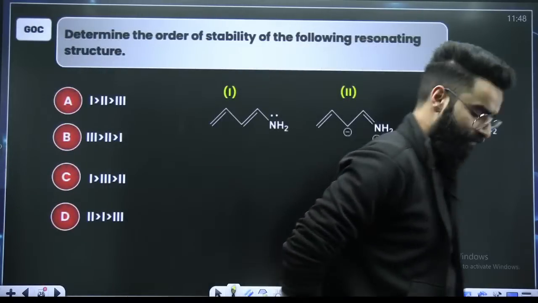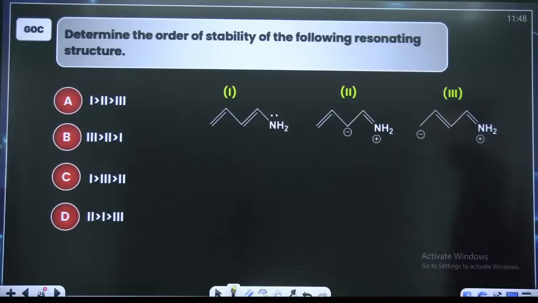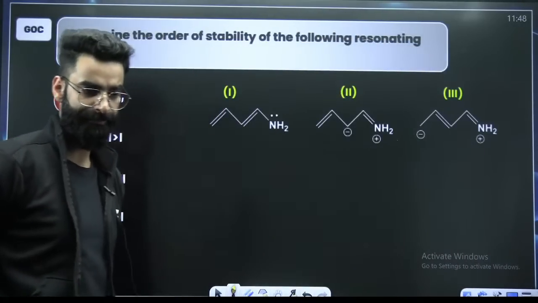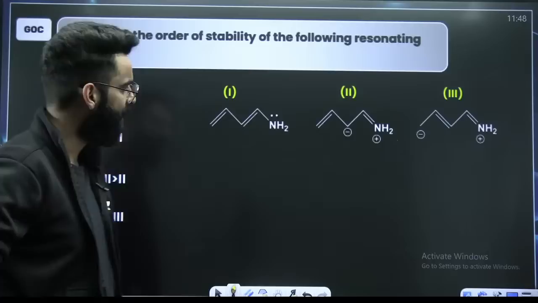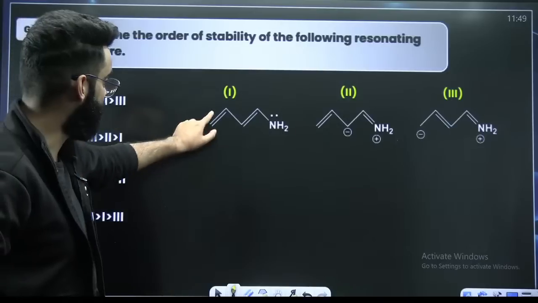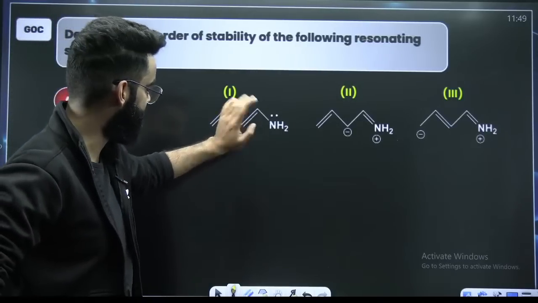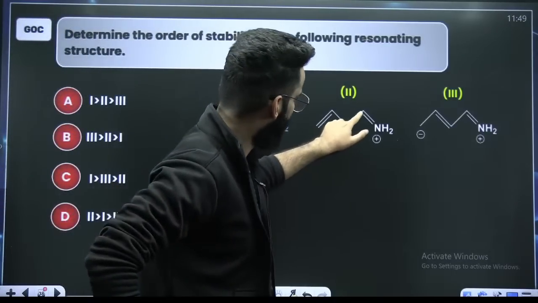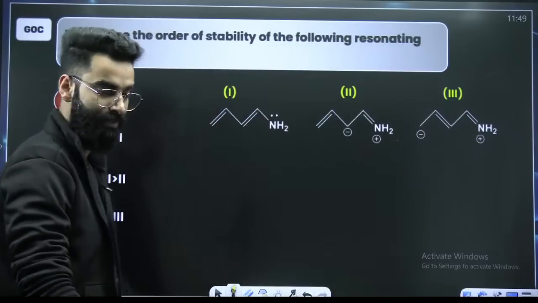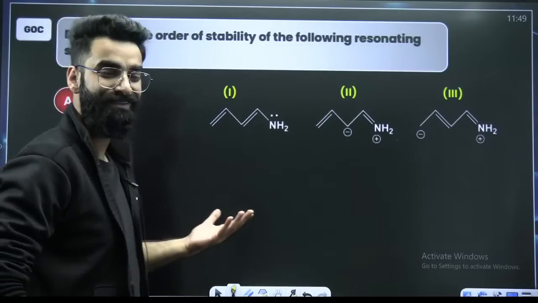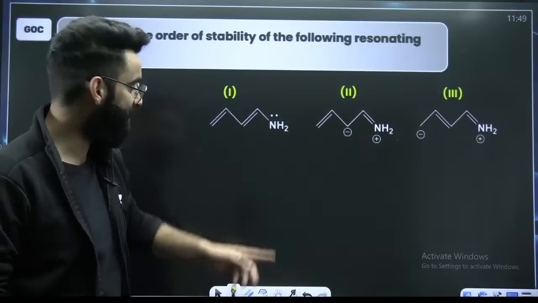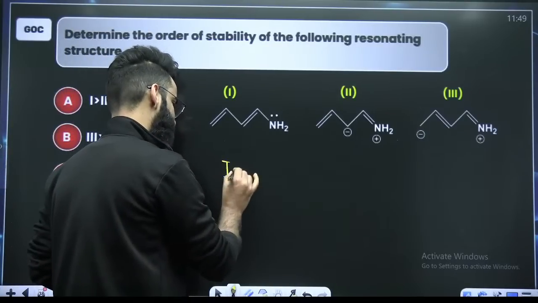Among these three, you have to arrange them on the basis of their stability, quickly. How do you check the stability of the resonating structures? First of all, you have to calculate the total bonds: 1, 2, 3, 4, 5, 6, in each. Bonds everywhere are the same, right? After this, look at the resonating structure whose atoms do not carry any charge. That is A, so the first is maximum stable.